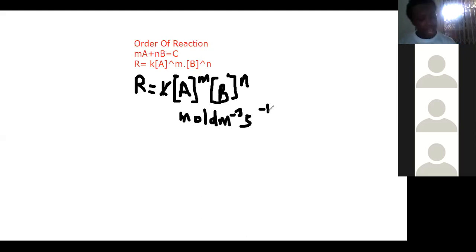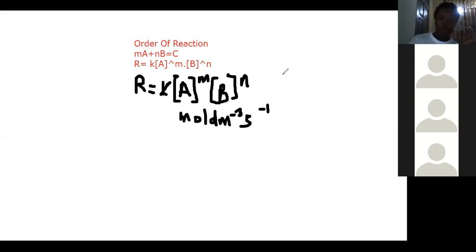Now, A and B represent the concentrations of A and B. The indices, m and n, are the orders of the reaction with respect to A and B. So the order of A is m and the order of B is n. We have the zero order, the first order, the second order, the third order, and so on. At our level, we'll be considering the zero, first, and second order.